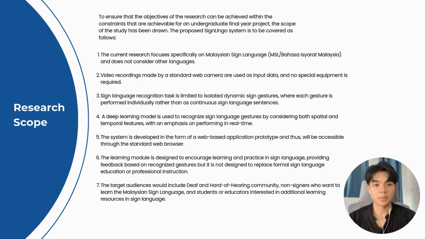Number four, a deep learning model is used to recognize sign language gestures by considering both spatial and temporal features, with an emphasis on performing in real time. Number five, the system is developed as a web-based application prototype and thus will be accessible through a standard web browser. Number six, the learning module is designed to encourage learning and practice in sign language, providing feedback based on recognized gestures, but it is not designed to replace formal sign language education or professional instruction.